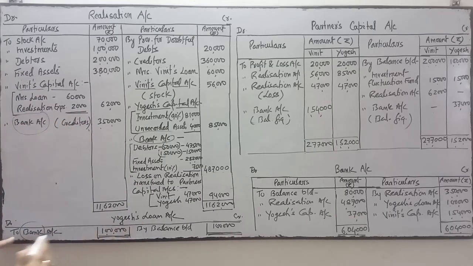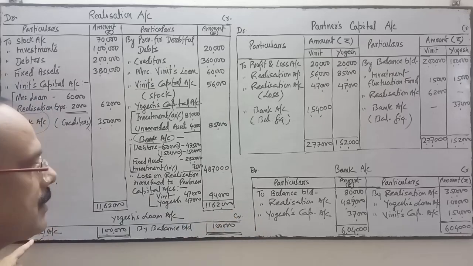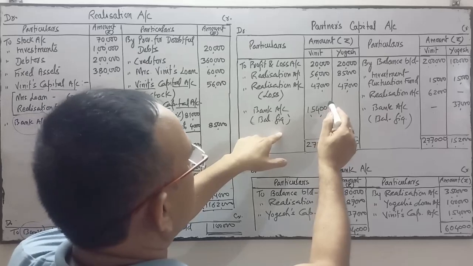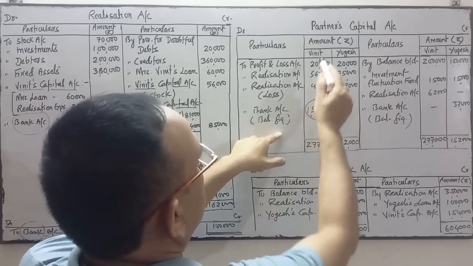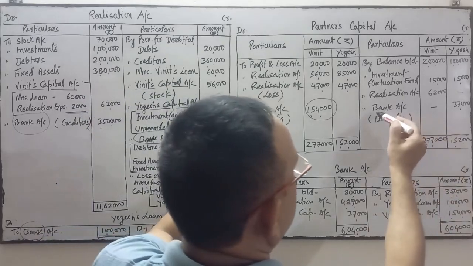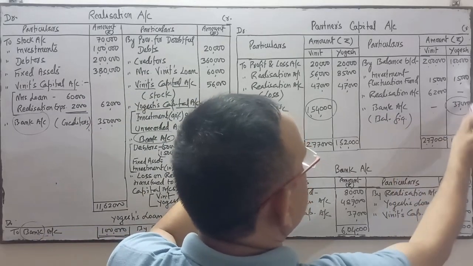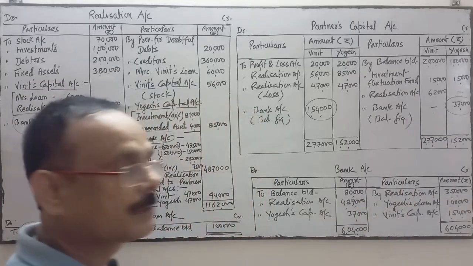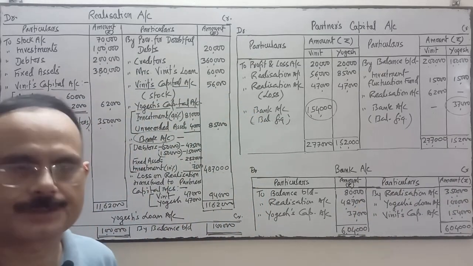So Yogesh loan account debit to bank account. Bank is on credit, so on the credit side by Yogesh loan. This much is the bank amount. Vineet's capital to bank, so on the credit side Vineet's capital. Here is the bank, 37,000. So bank account debit to Yogesh capital. Now the bank account must tally, must match.